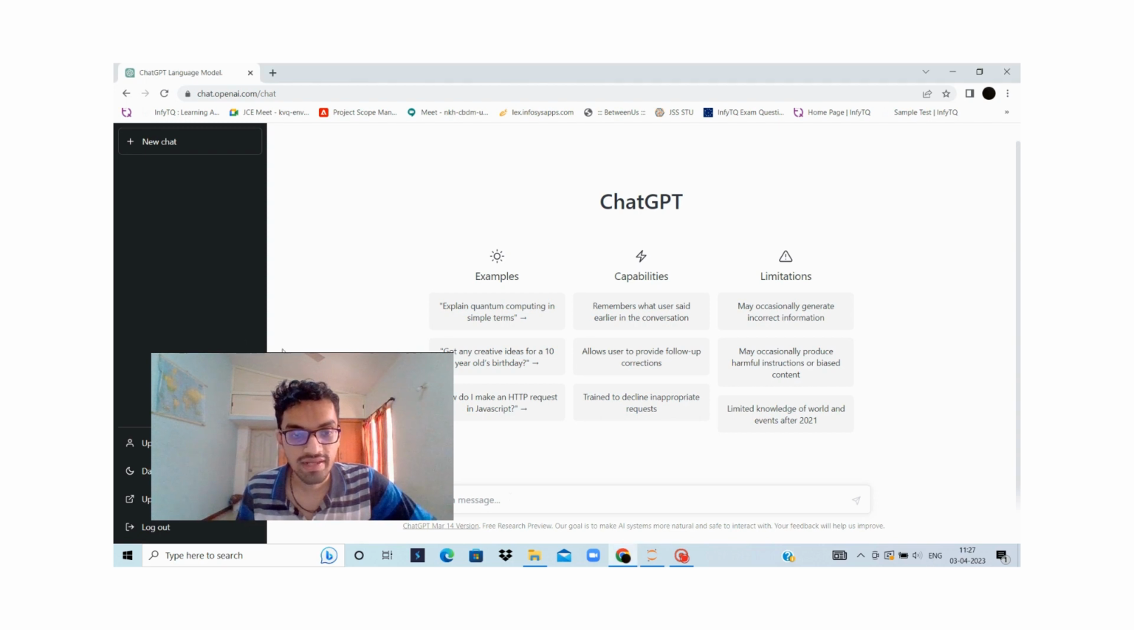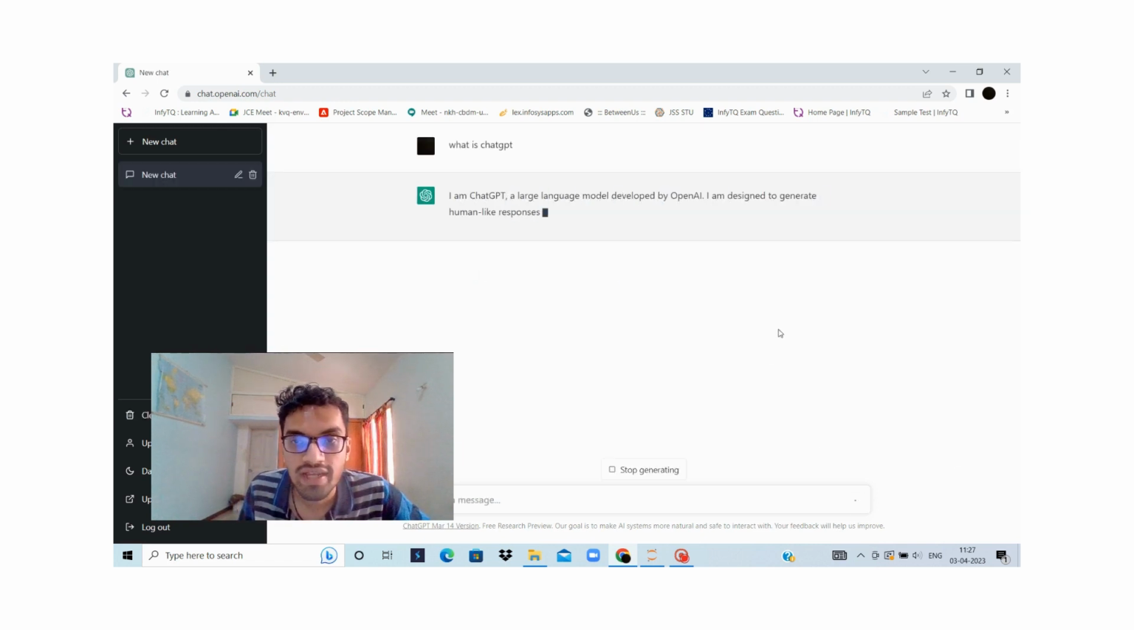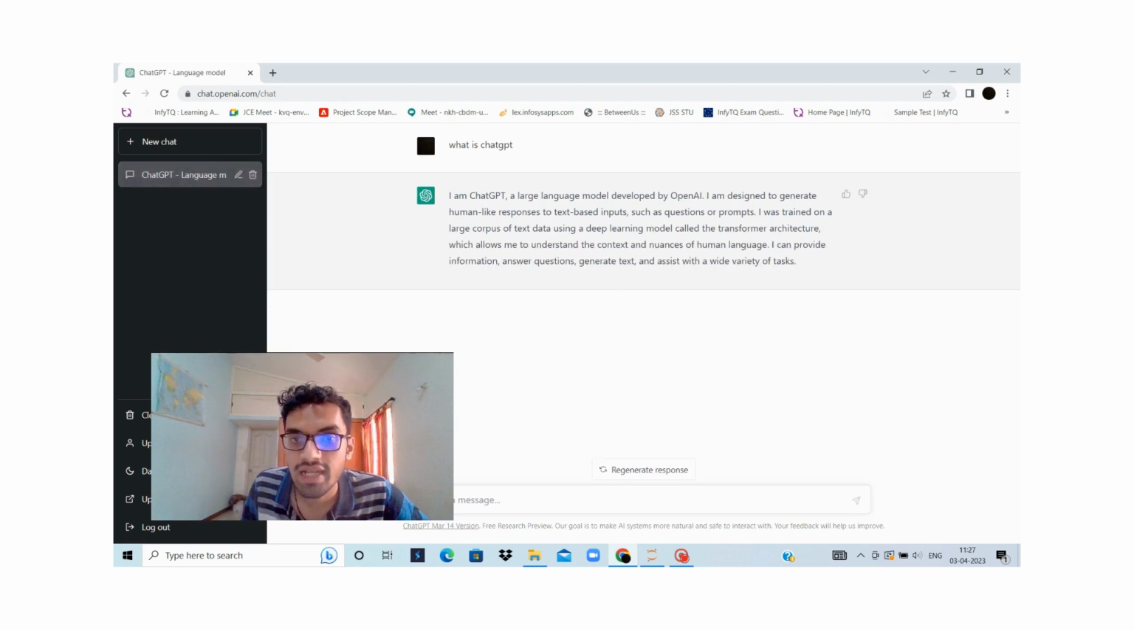So guys, we will try one question. The first question we will ask ChatGPT is, what is ChatGPT? Here we will see the answer. We can see ChatGPT is giving an answer about itself. It says it is a language model developed by OpenAI. It generates human-like responses to give answers to the questions given by the users. It was actually true.